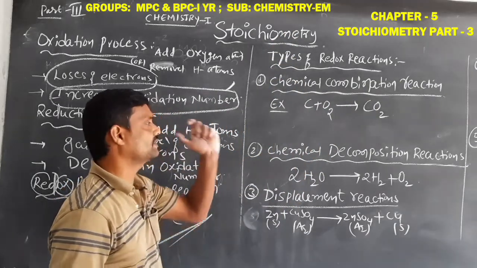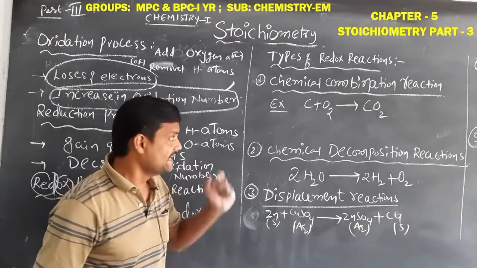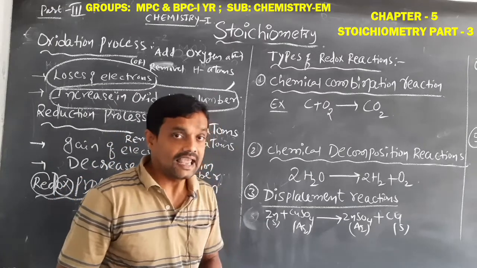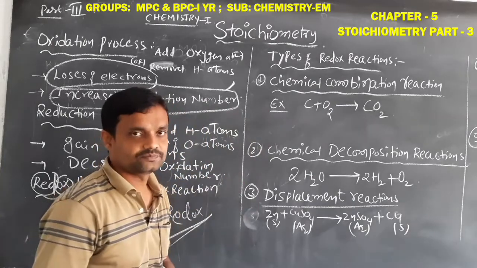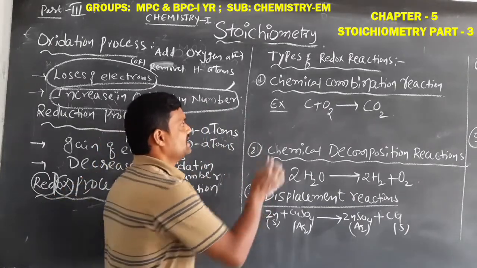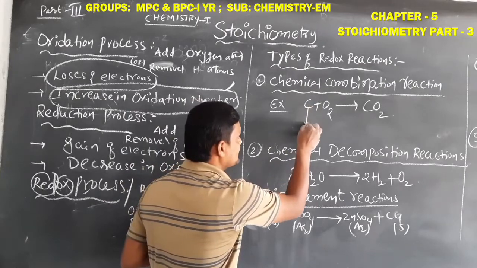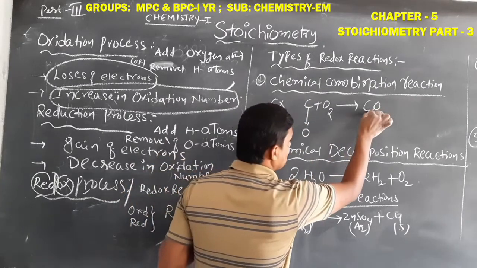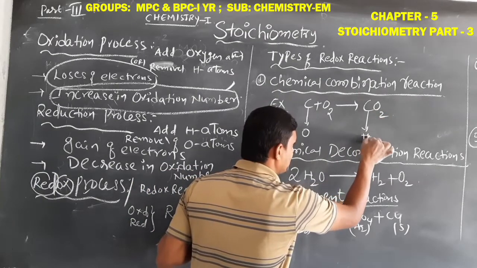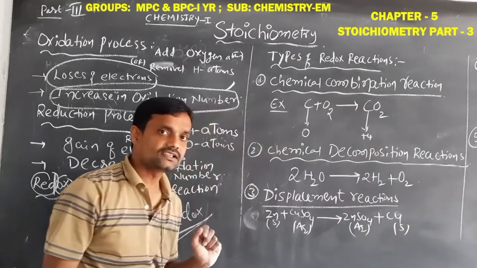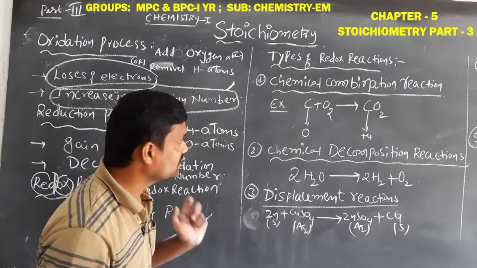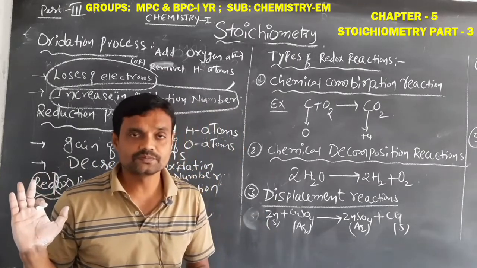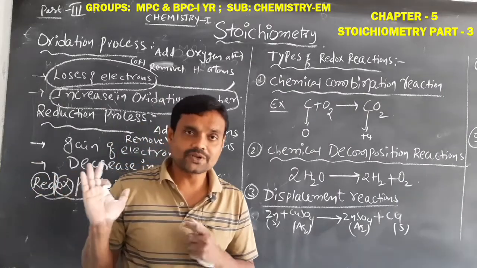So this is the first one, the chemical combination reaction. This chemical combination reaction is an example of a redox reaction. How? Let us see. Here the carbon oxidation number is 0. In this CO2, the carbon oxidation number is +4. Okay students, how in CO2 the carbon oxidation number is +4, we have already solved some problems.